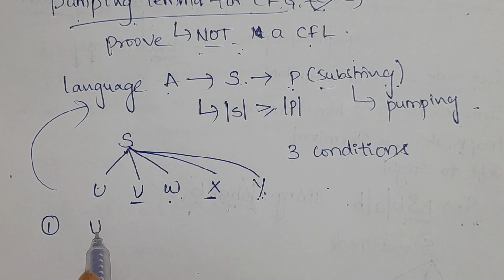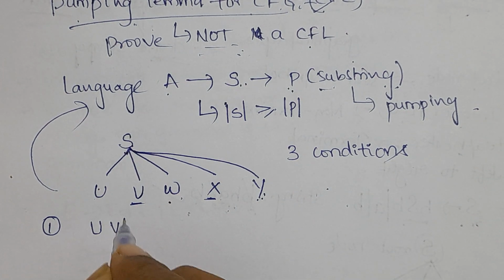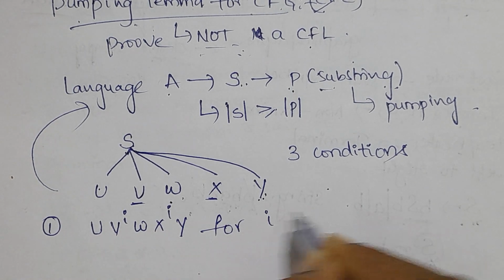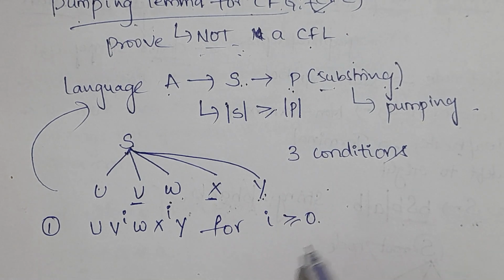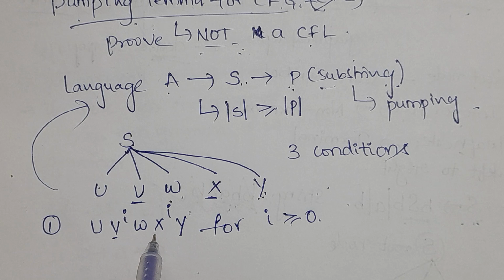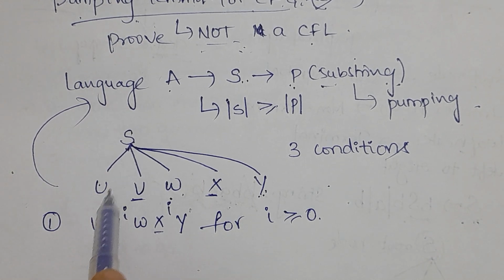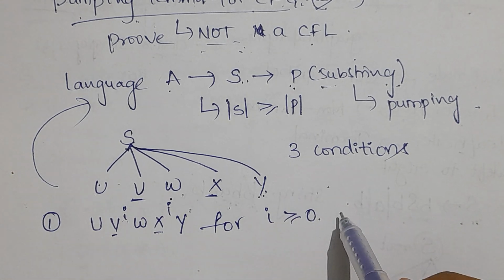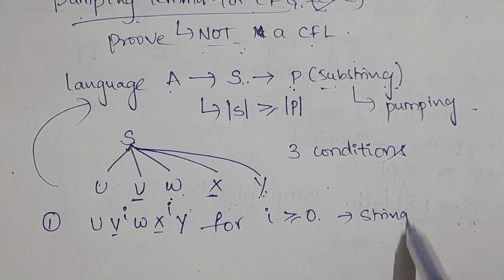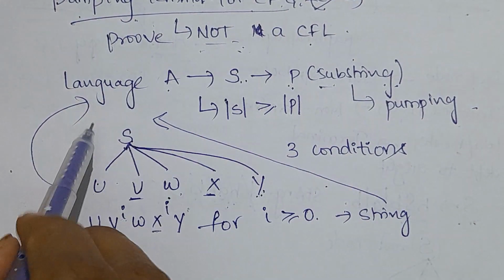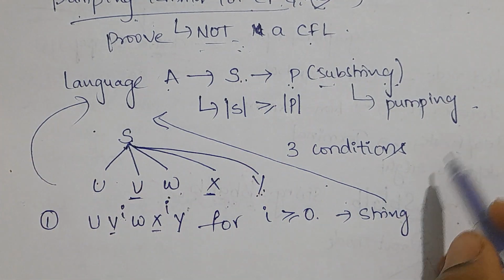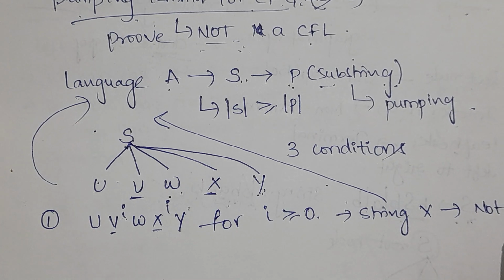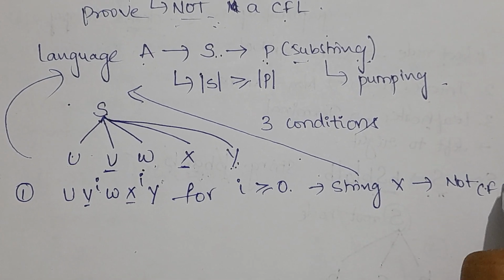That means if I have, let us suppose, U, V power i, W, X power i, Y, for i greater than or equal to 0, that means even though I have repeated V and X, these terms of this particular string can be repeated i number of times, and whatever string I am getting has to belong to this particular language. If not, you can say that the given language is not a context-free language.